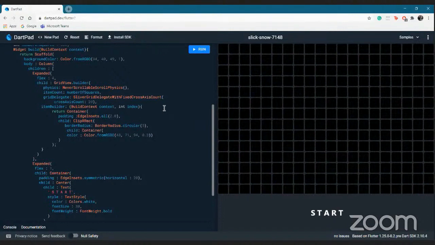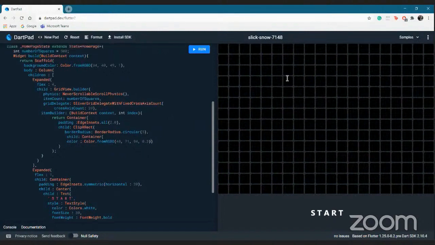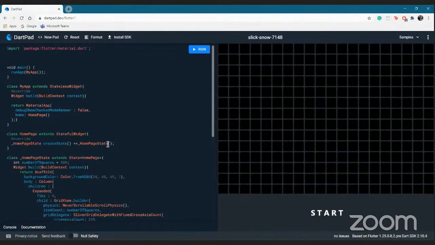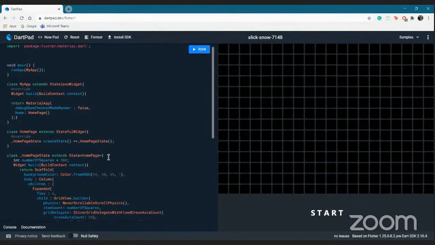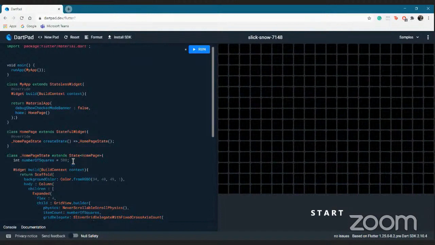So now what we want to show is a food square, one of the squares where the food will appear. The food must be a random square, because we don't know where the food will be the next time. So we use a function called random. It is from the core Dart package.